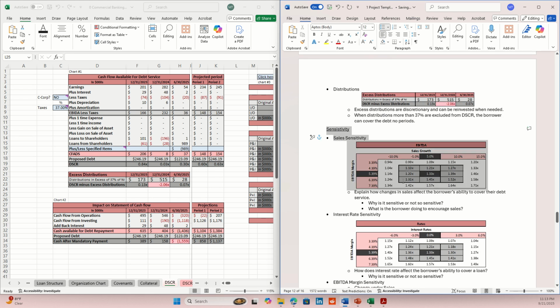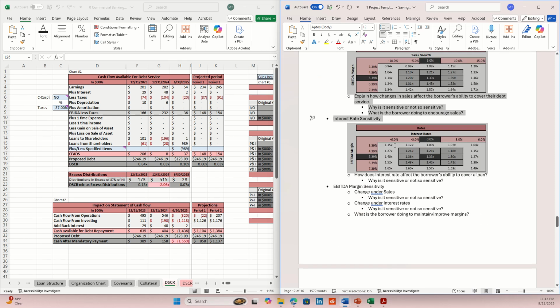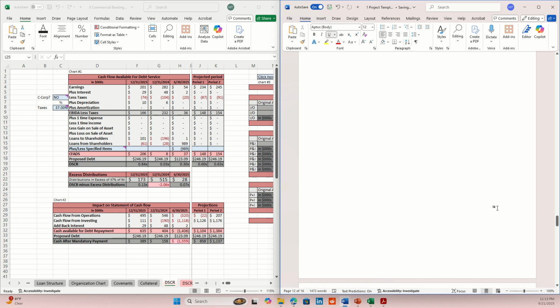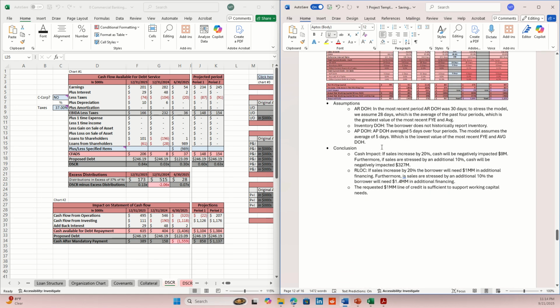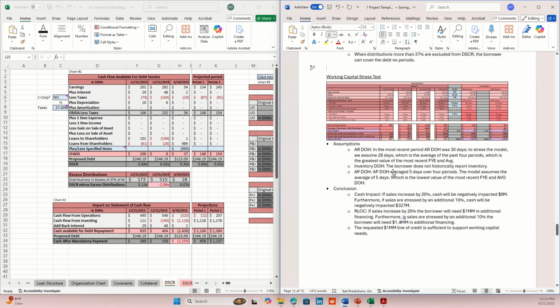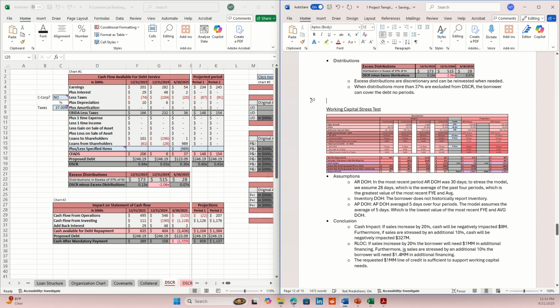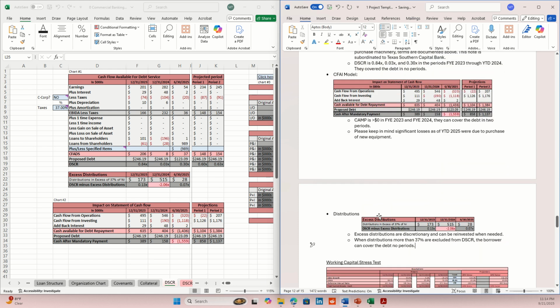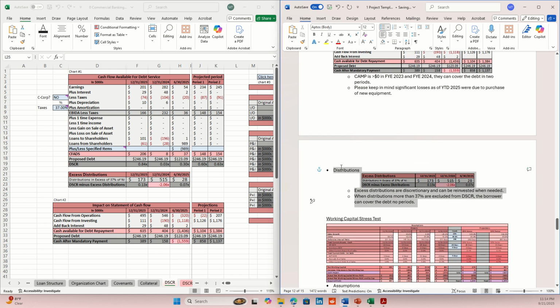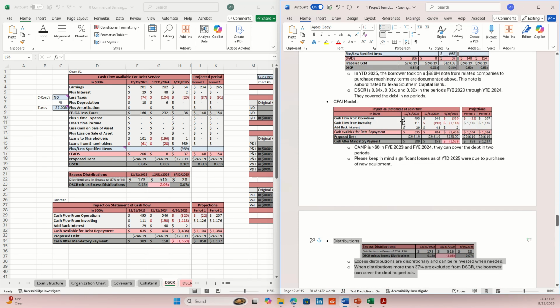For you guys, I want you to remove the sensitivity analysis right here where it says sensitivity and then it goes down to EBITDA margin sensitivity. I want y'all to just remove that. So the next page should just be the working capital stress test. And the reason why I want y'all to remove that is because that includes some stuff that we're not going to get a chance to go over in class this semester. So it's kind of useless. Next semester, I will go over it with those students. But for now, it should just be distributions and then it should just end here. Okay? So with that, this is how your capacity section should look.